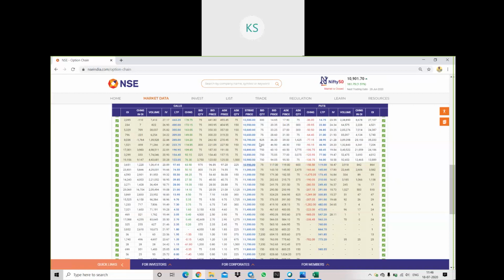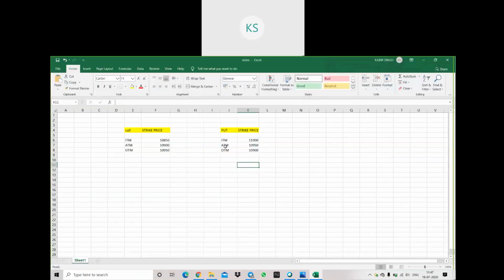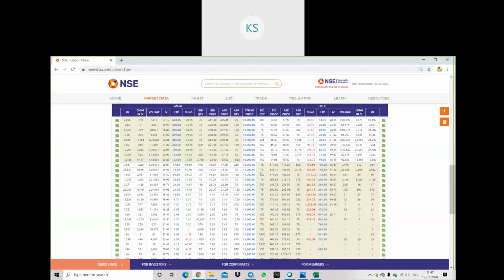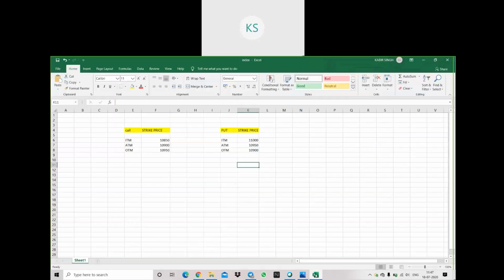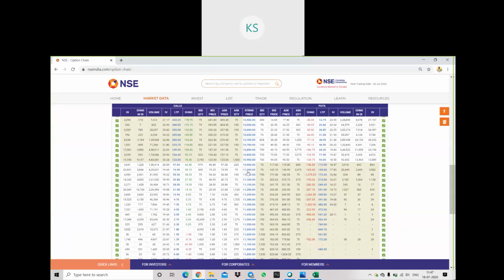Clear? The same thing I have mentioned here. On the put side, ATM is at 10,950. Now if you see the chart, 10,950 is the ATM. And then ITM is 11,000. ITM is the in the money option, right? So this is the in the money option which is below 10,950.